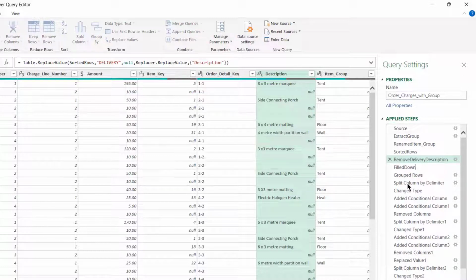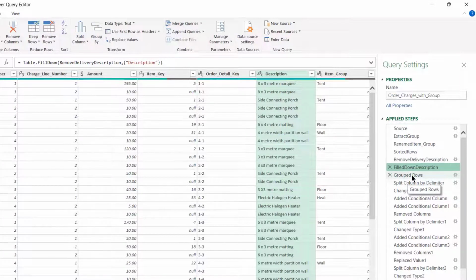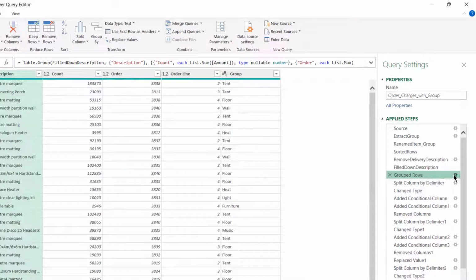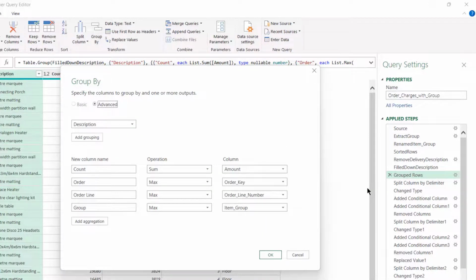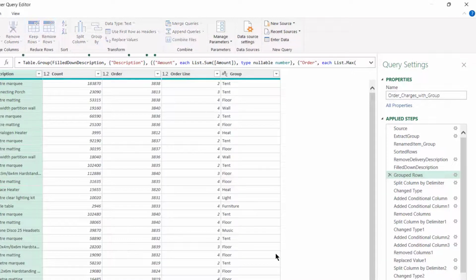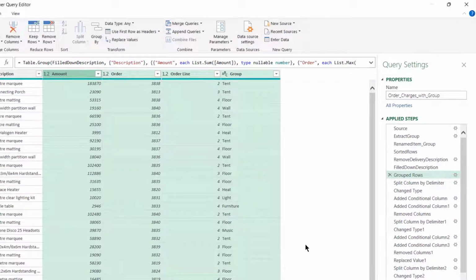And the next step just fills down on description, so we can rename that. And then we're on to group rows, where we're going to do a couple of things. If we look at the little cog, we can see what we're grouping by. And we can see we're doing a sum of amount by description, but for some reason we're calling it count, which we don't need to do. So if we call it amount here, we don't need to rename this column at the end, which saves us a step. So we click OK here, and now we can move on to renaming this step.